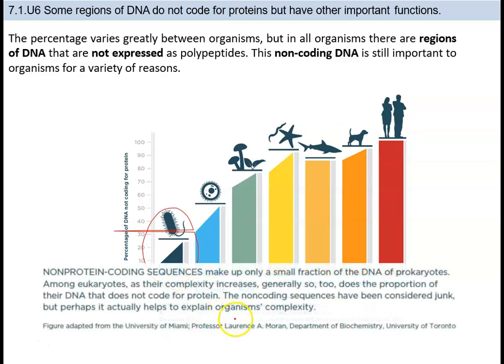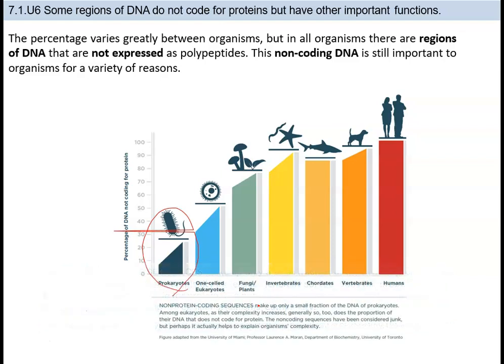Among eukaryotes, as their complexity increases, generally the proportion of their DNA that does not code for proteins increases. If you look at this graph again, it shows the percentage of DNA which is not coding.